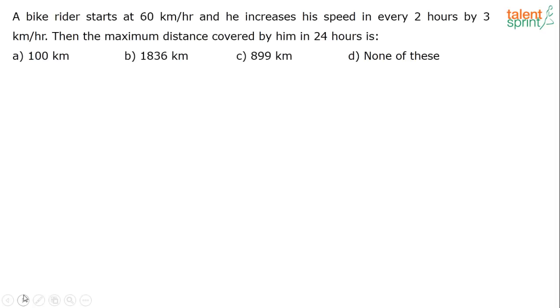Everybody is getting the answer for this question correctly. D. Okay, Bhavani, Chandraniraj, Rahul, Pavan, all of you got it. Good. Now look at this question. A bike rider starts at 60 kilometers per hour and increases his speed in every 2 hours by 3 kilometers per hour. Then the maximum distance covered by him in 24 hours is dash.